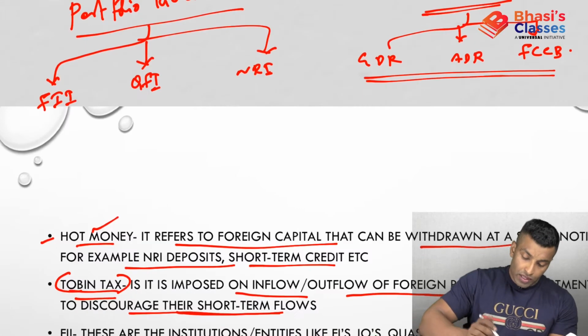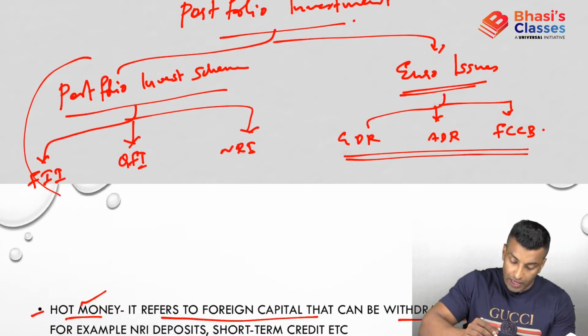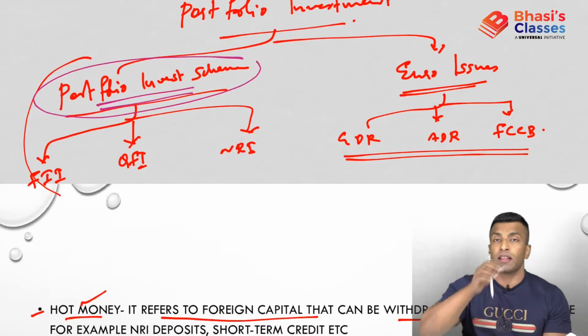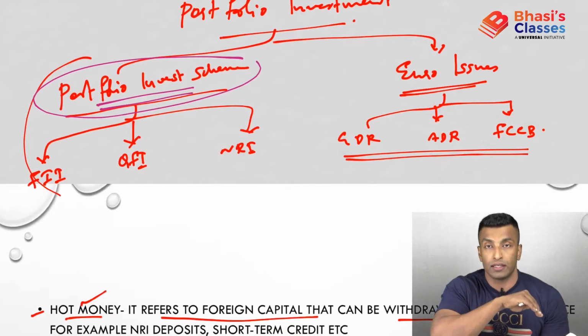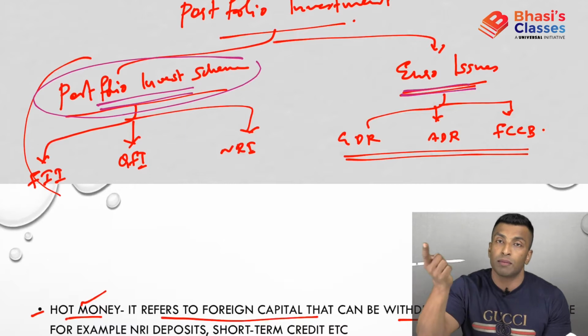Now we'll discuss these three. What is the major difference between these two categories? In the first case, a foreigner is buying shares of an Indian company from the Indian stock exchange. But in the second case, the Indian company is listed in some other stock exchange, and from there the foreigner can buy. That is the difference.